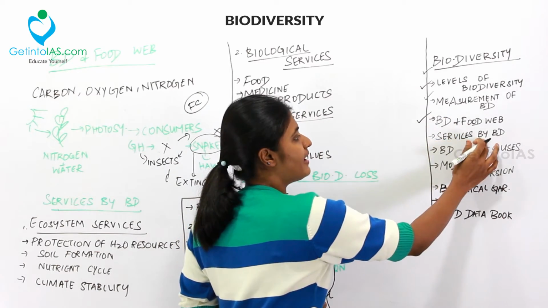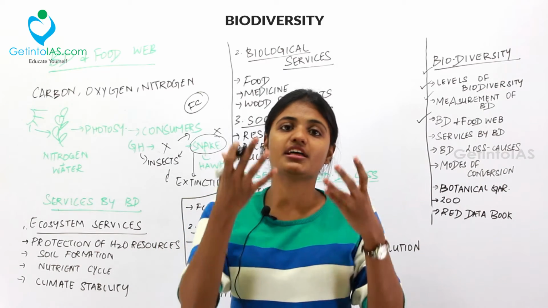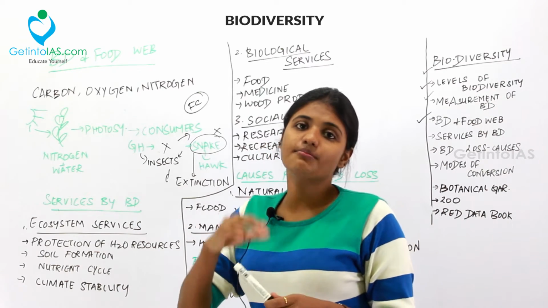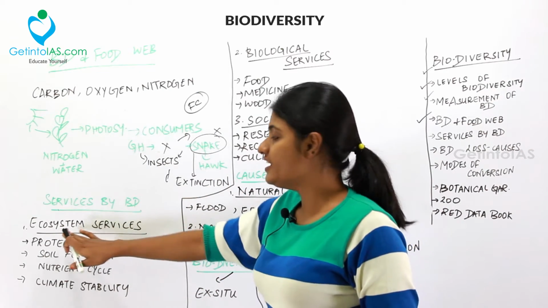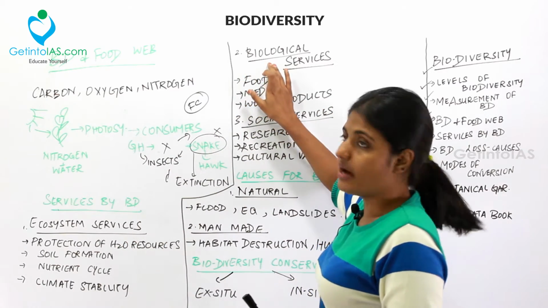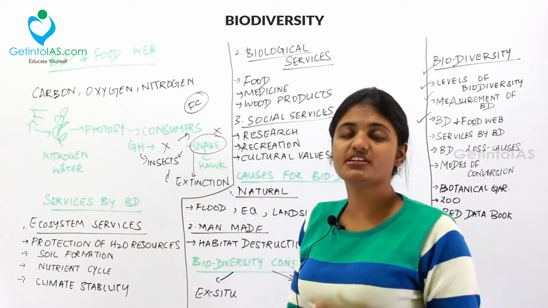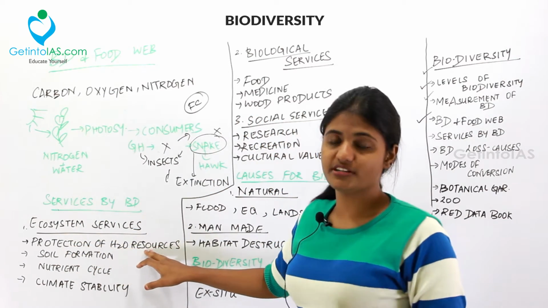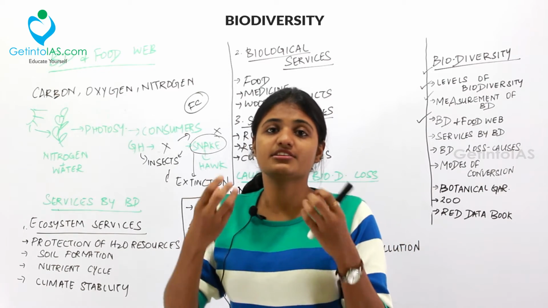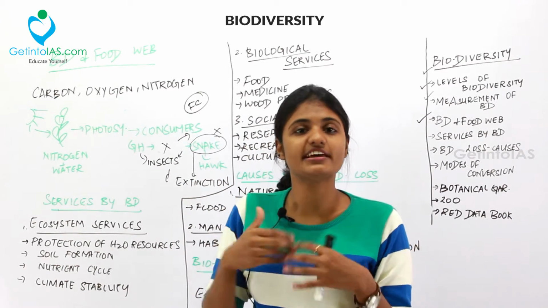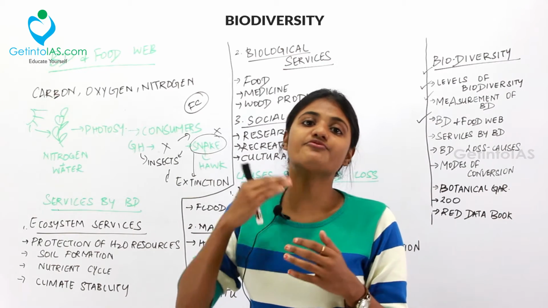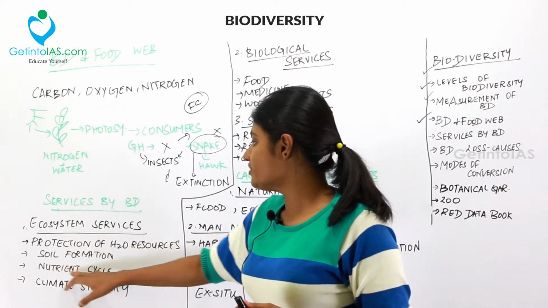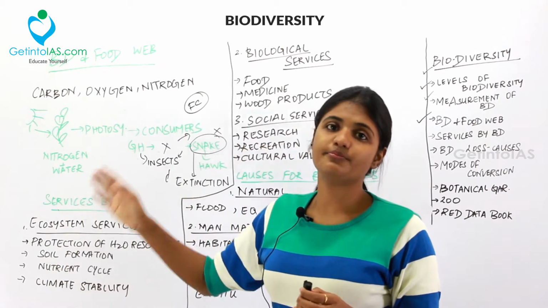Let's move to the services by biodiversity. So, what are the services the biodiversity is providing us? There are 3 kinds of services the biodiversity is providing us. First one is the ecosystem services, second one is the biological services, third one is the social services. Under ecosystem services, there is the protection of water resources, that is, the plants and animals present in the water will recycle the water and protect the water from further pollution. And then soil formation. Next one is the nutrient cycle. We've already dealt with all this in our previous chapters.